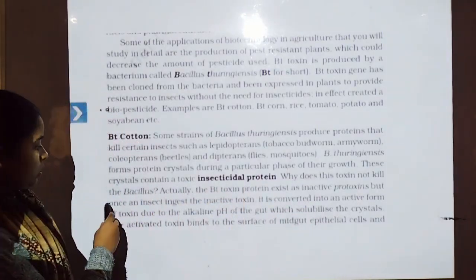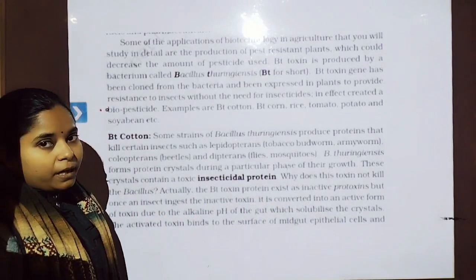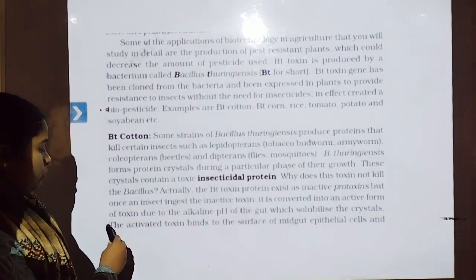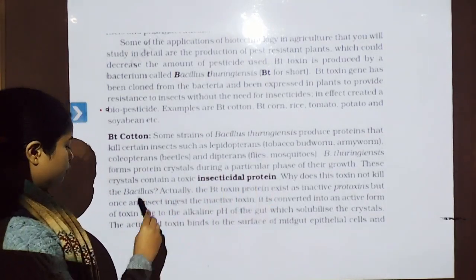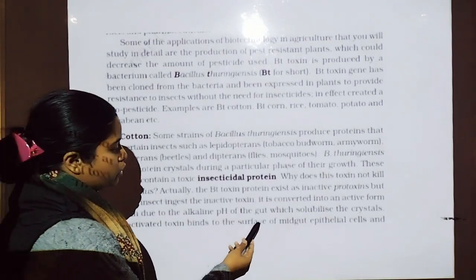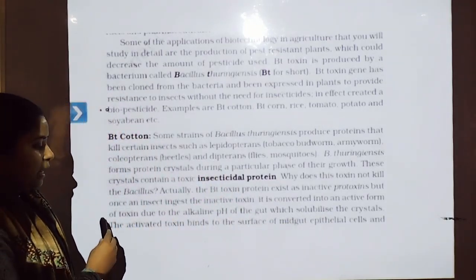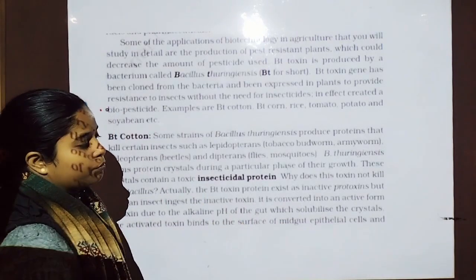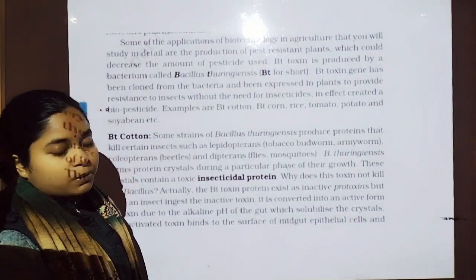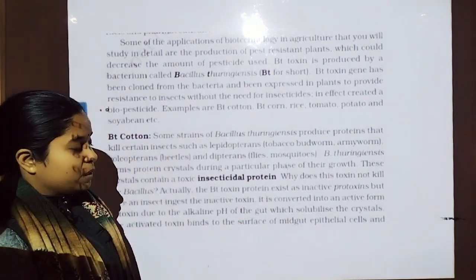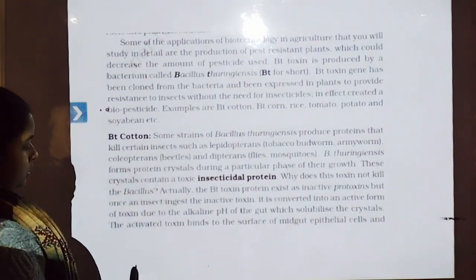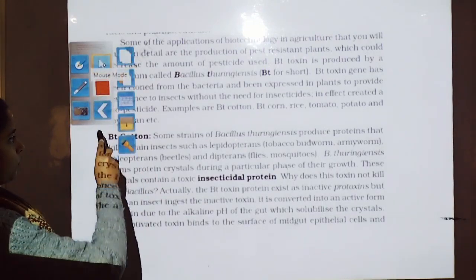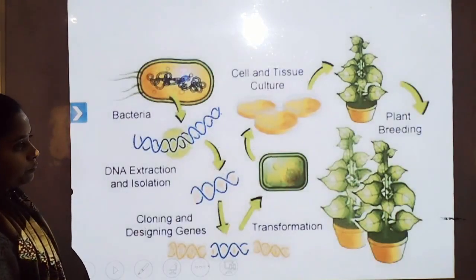Why does the toxin not kill the Bacillus? Because it is formed as a protoxin, or inactive toxin. It is converted into the active form of toxin due to the alkaline pH of the gut, which solubilizes the crystal. That activated toxin binds to the surface of the epithelial cells of the midgut membrane, to the receptor.